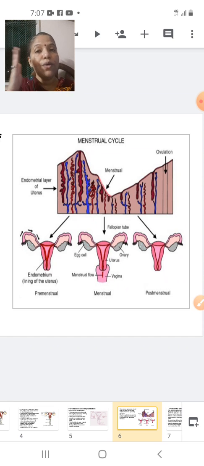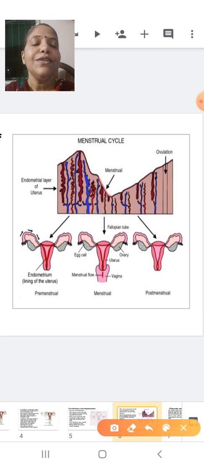Now students, I had already mentioned to you that the function of the uterus is implantation, and that it is responsible for providing nourishment and support. So you know, when the ovary is going to release the ovum, at that time some preparation is done in the uterus. Now basically the uterus appears like this. This is the uterus. Now slowly, so this is a normal uterus. Now it has to undergo preparation.